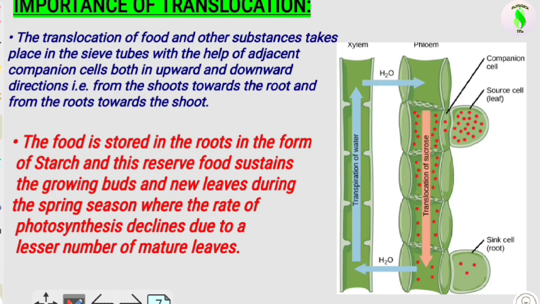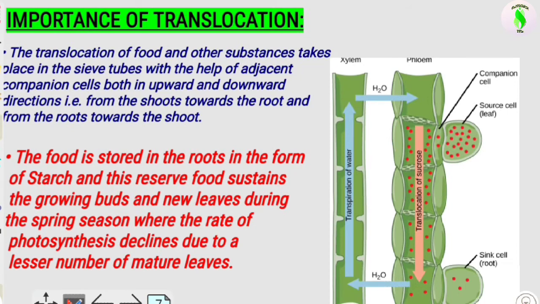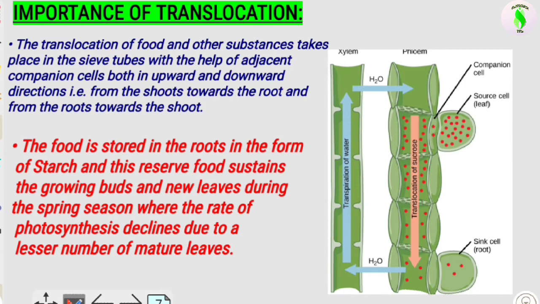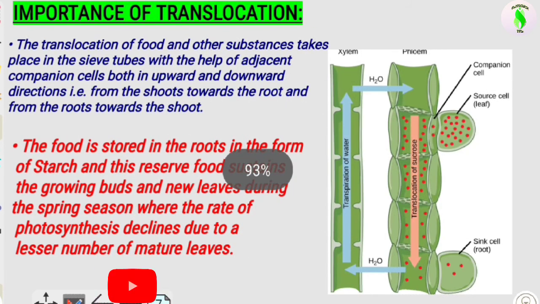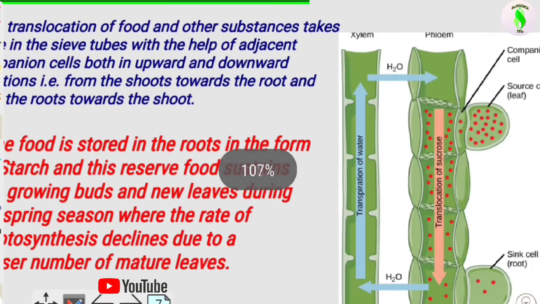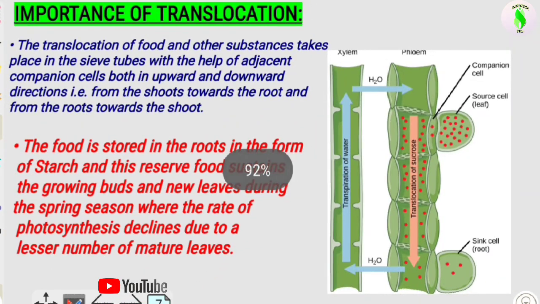So let's understand the importance of translocation. The translocation of food and other substances takes place in the sieve tubes with the help of adjacent companion cells, in both upward and downward directions, which is known as bidirectional. It can transport from the shoot towards the root, and from the root towards the shoot. The food is stored in the root. The second point is that food is stored in the roots in the form of starch, and this reserve food sustains the growing buds and new leaves during the spring season, when the rate of photosynthesis declines due to a lesser number of mature leaves.